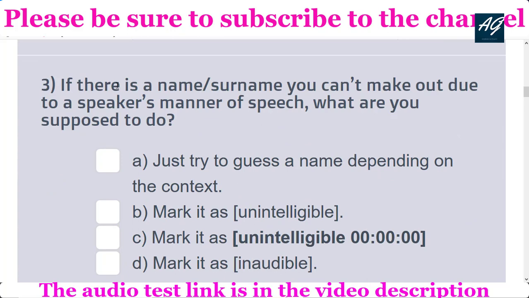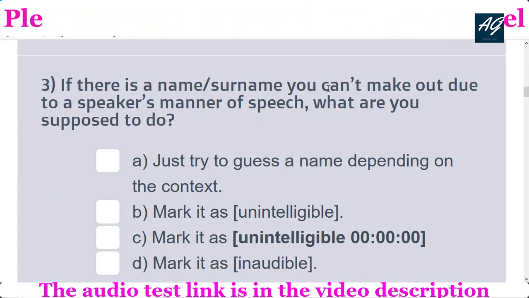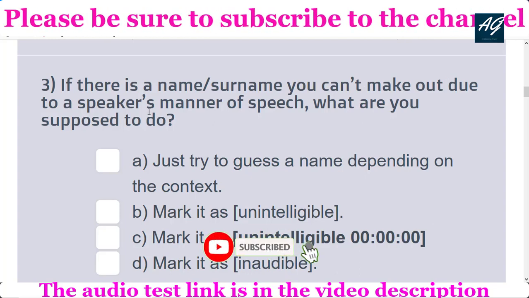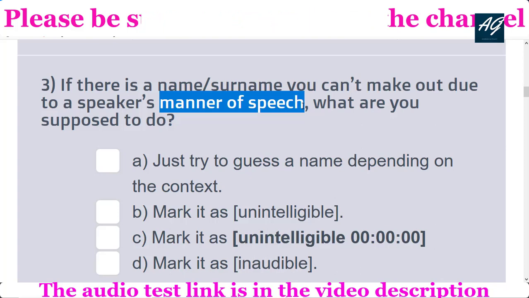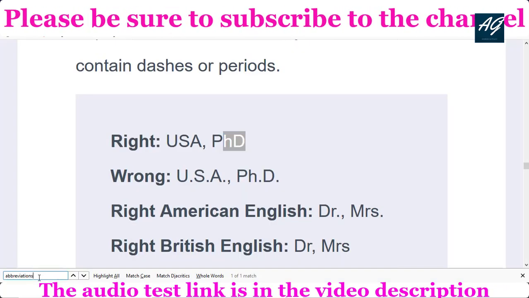Third question is, if there is a name, surname, you cannot make out due to the speaker's manner of speech, what are you supposed to do? So you simply check in transcription guideline.